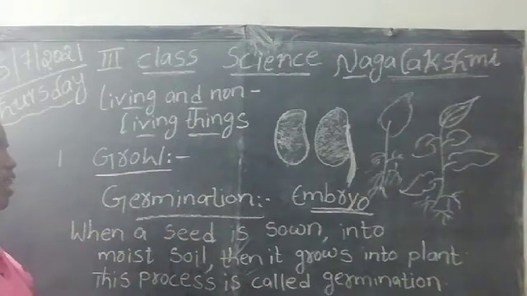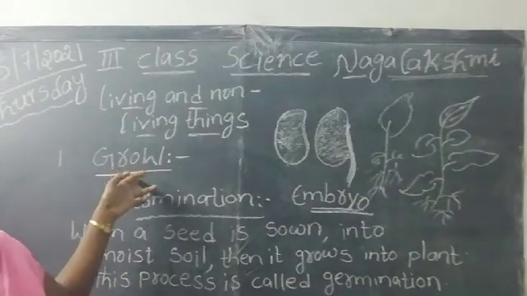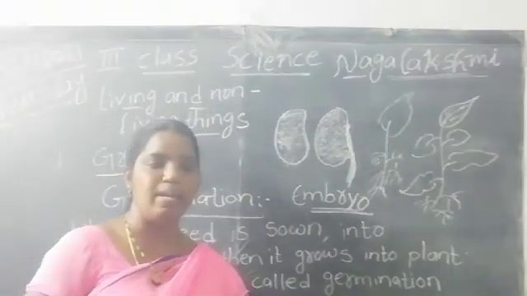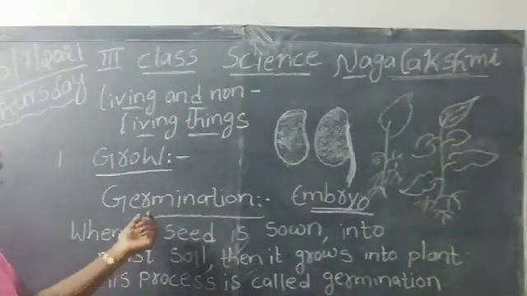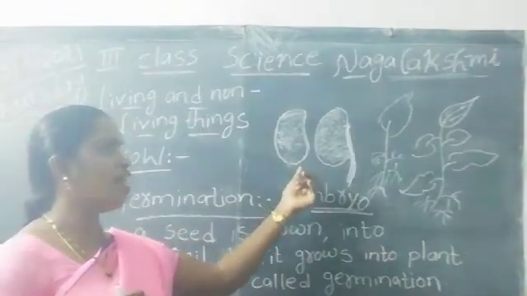Here I would like to tell you, living things can grow. All living things like plants, human beings and animals can grow. How can plants grow? Look at the seed.